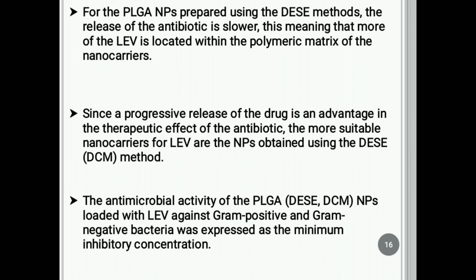The antimicrobial activity of PLGA DEAC DCM nanoparticles loaded with levofloxacin against gram-positive and gram-negative bacteria was expressed as the MIC, minimum inhibitory concentration.